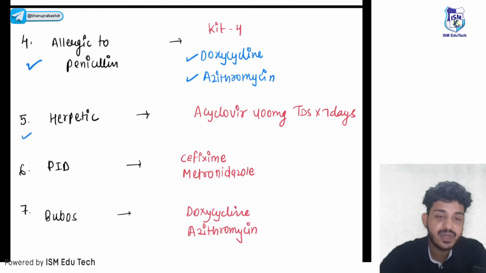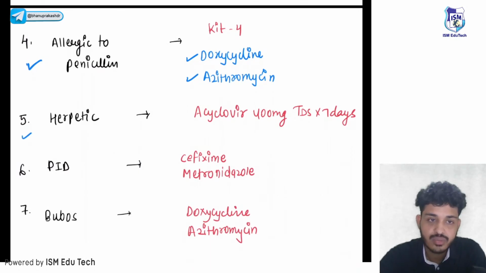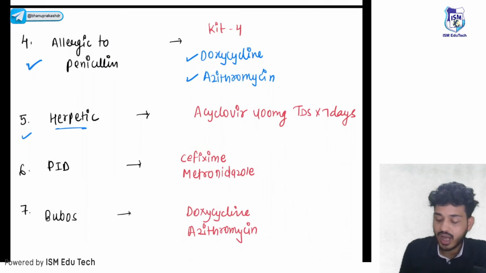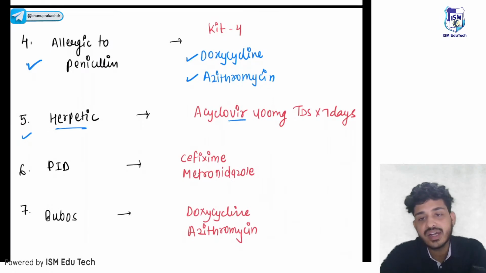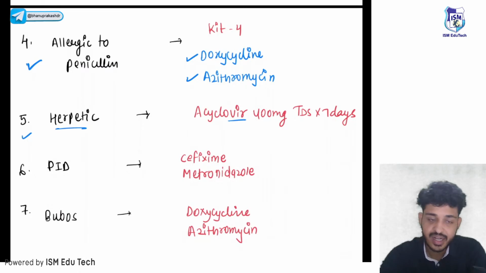Next one is your herpetic. Herpetic is a viral infection, so if a herpetic ulcer is there, I need to give acyclovir, that is 400 mg TDS for 7 days, right?